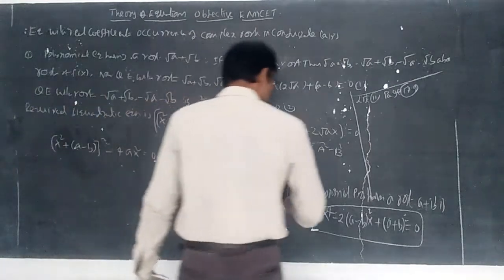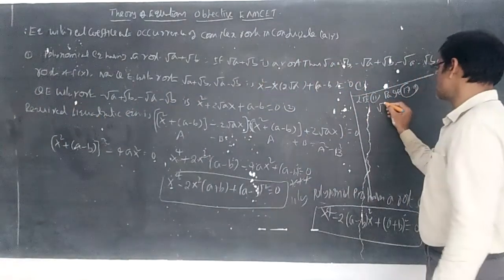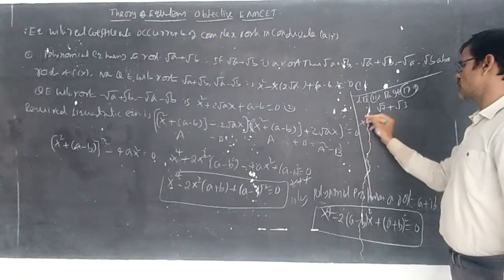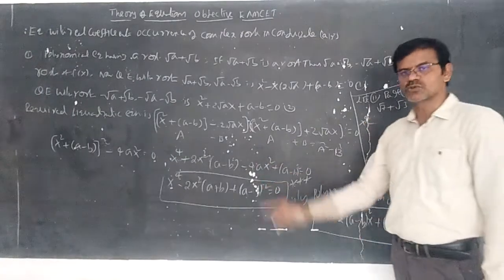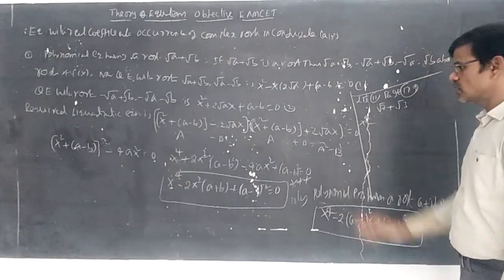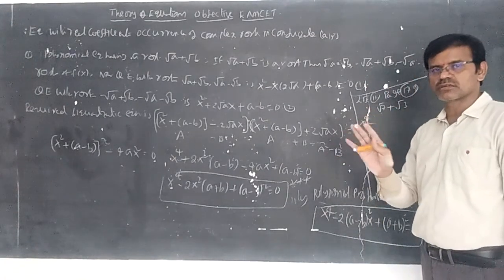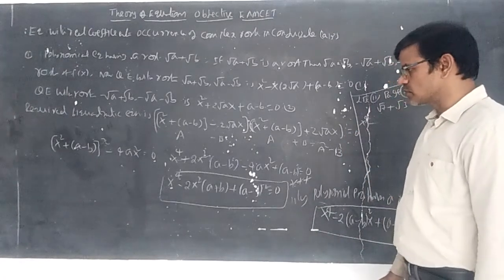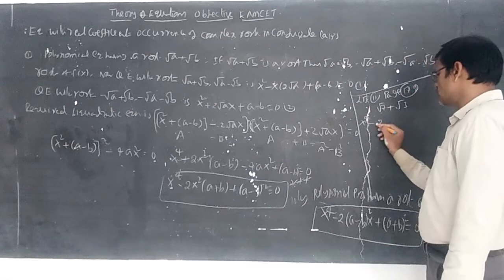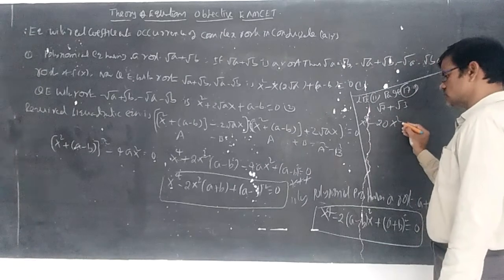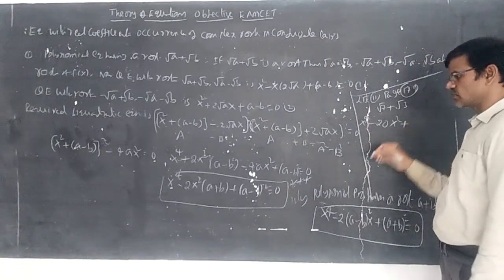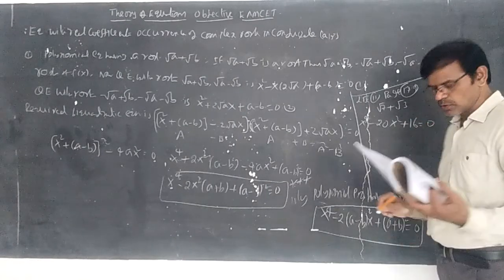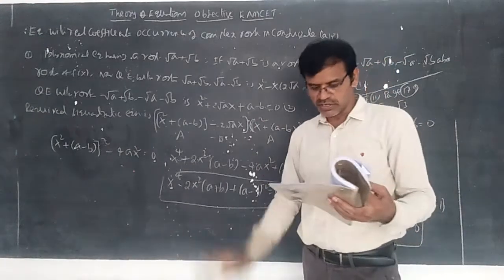Use the formula. Root 7 plus root 3 is given. So we can write x power 4 minus 2x square into (a plus b). Here students, you can understand a means 7, not root 7, and b means 3. So a plus b means 10, and 10 twos are 20. So x power 4 minus 20x square plus (a minus b) whole square, that is (7 minus 3) whole square, 4 square is 16, equal to 0. Yes, the given statement is true.